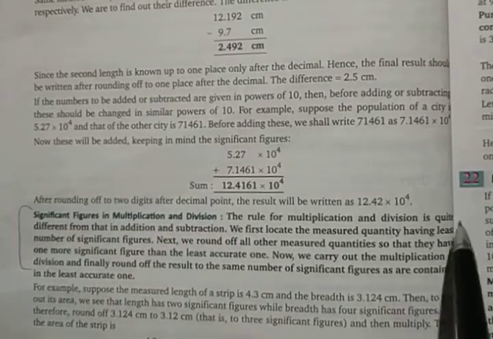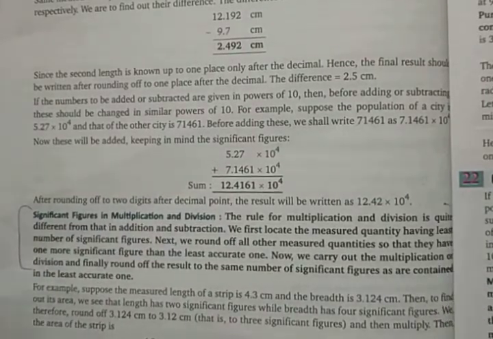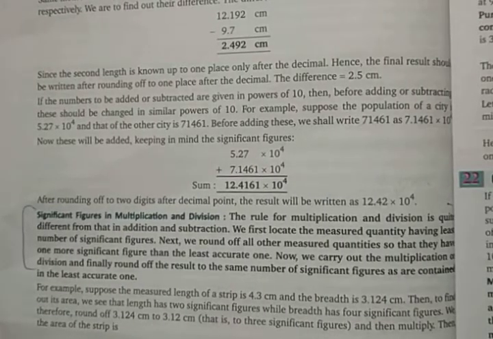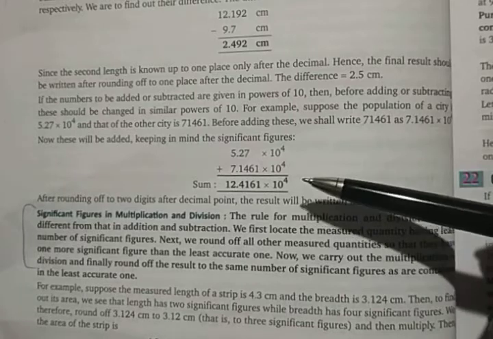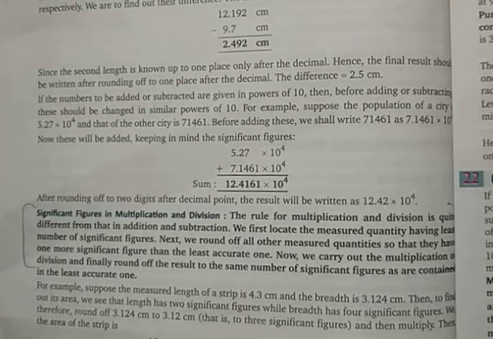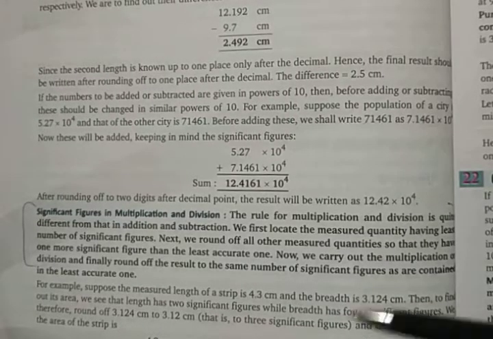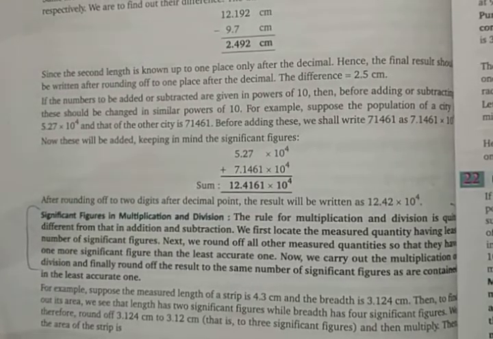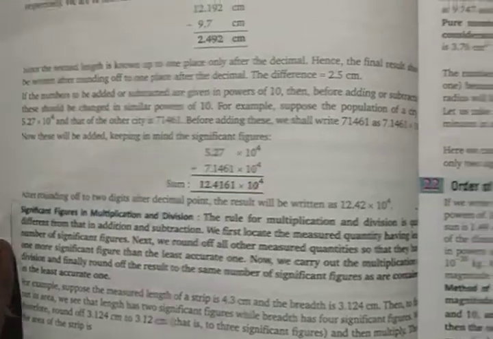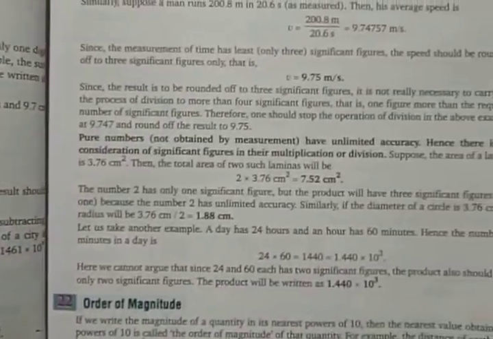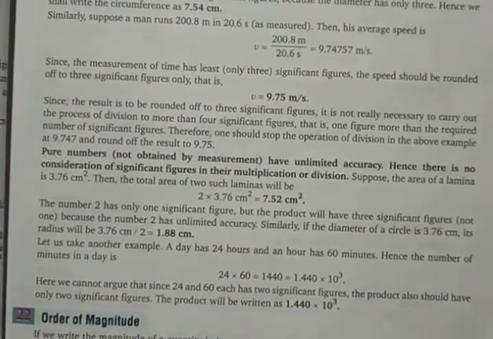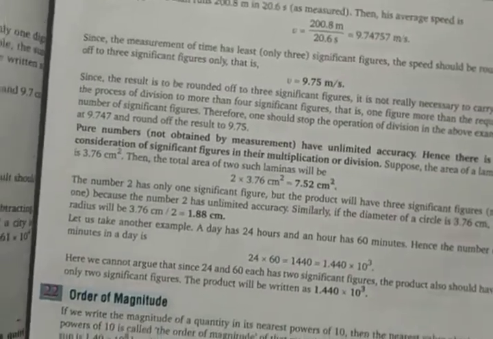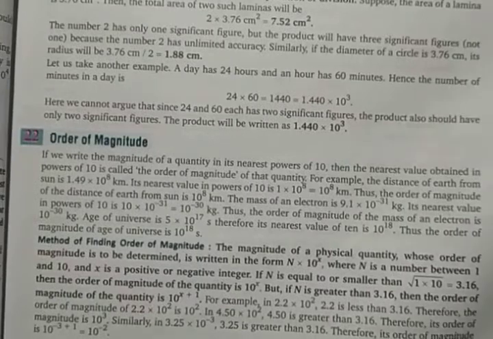Significant figures, how you calculate this one. How many significant figures are going to be in the result for addition, that's given here. Similarly, how many significant figures you have to take for multiplication and division is also given here. You already saw a video lesson based on this, followed by some multiplications given as examples in the next page, and then order of magnitude is given here. So what are the various orders that you need to follow?